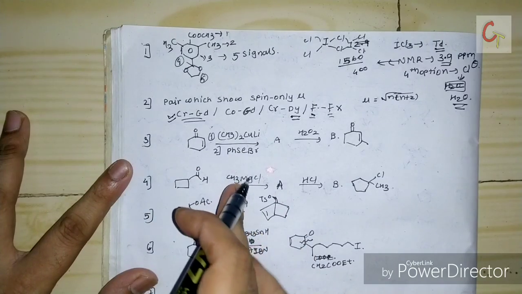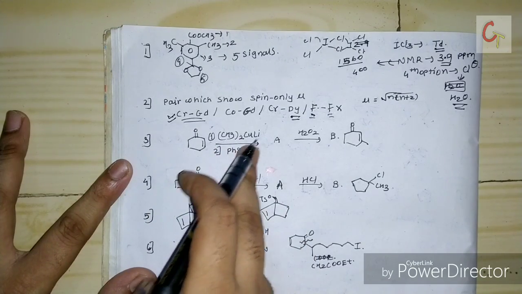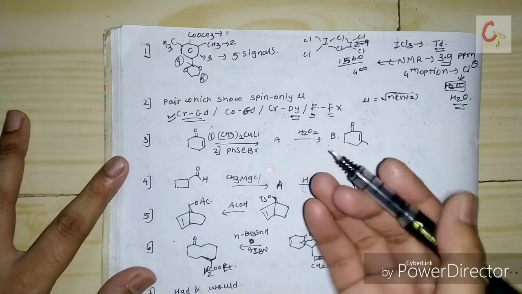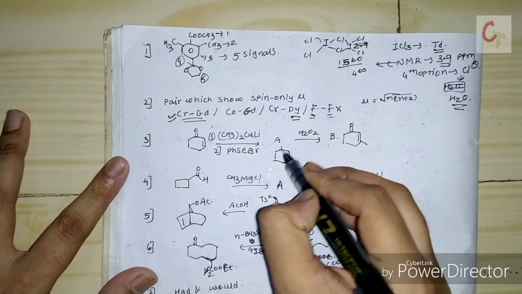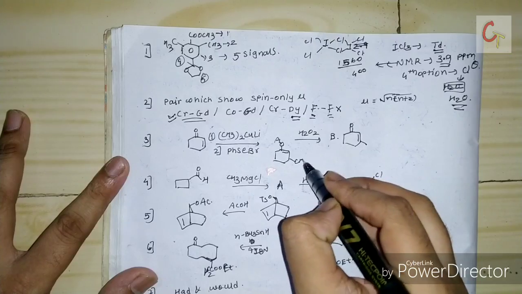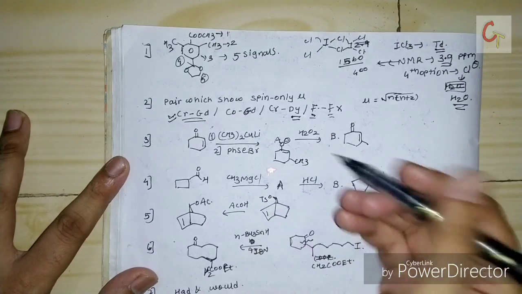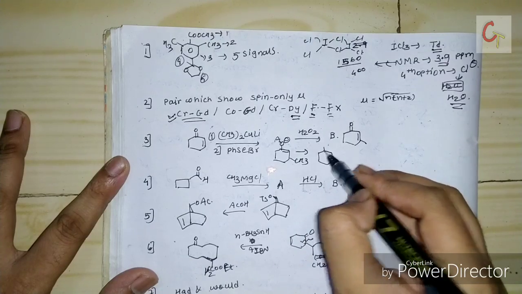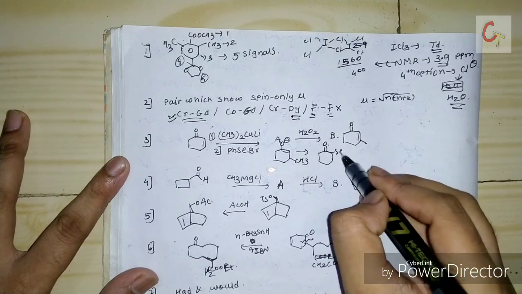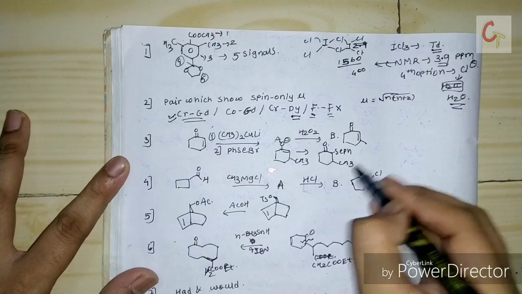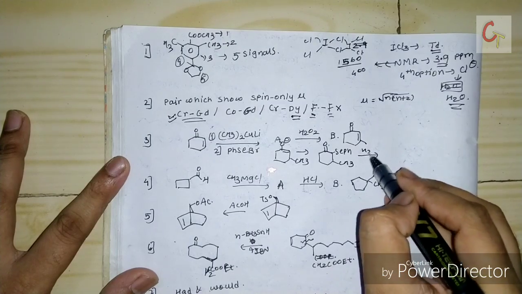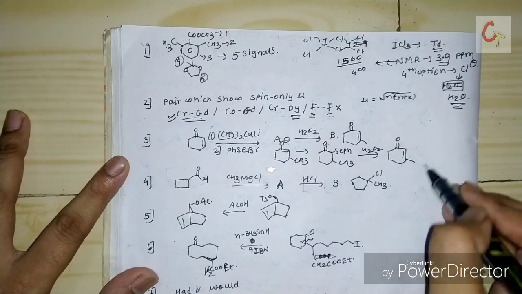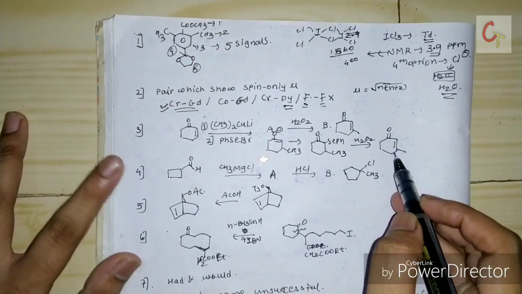Now the next question from organic. It is an organocopper Gilman reagent reacted with an unsaturated alpha beta ketone. So the first step will be the 1,4 addition like this, CH3 will act as a negative, and then selenium. In the second step, it will form selenium Ph and CH3, and if peroxide oxidation is carried out, that selenium Ph will leave and you will get your double bond and methyl. So this is the correct option regarding that.